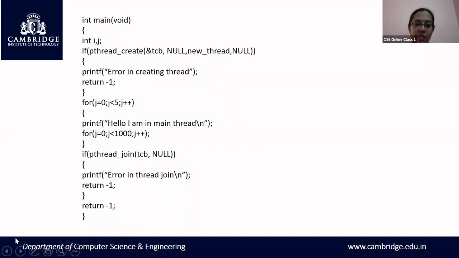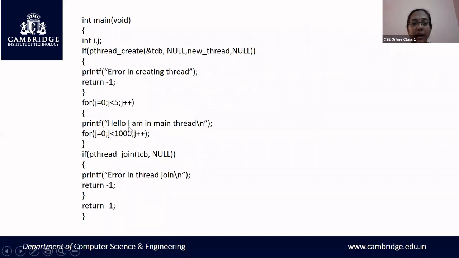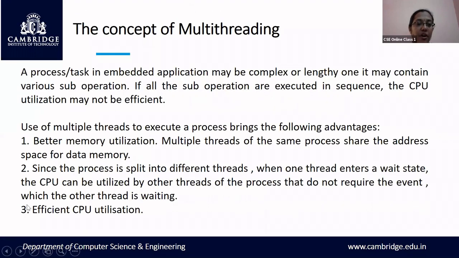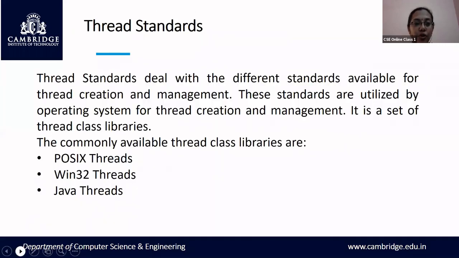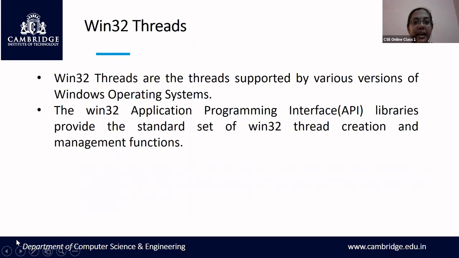So if you see the output of this program, you can see that the messages are printed alternatively, and there you are using the CPU utilization efficiently. So that was one of the advantages of your multi-threading concept, where efficient CPU utilization is taking place. The CPU is not kept idle. Instead, the other threads that were forked or created are using the CPU when one of the threads becomes idle.